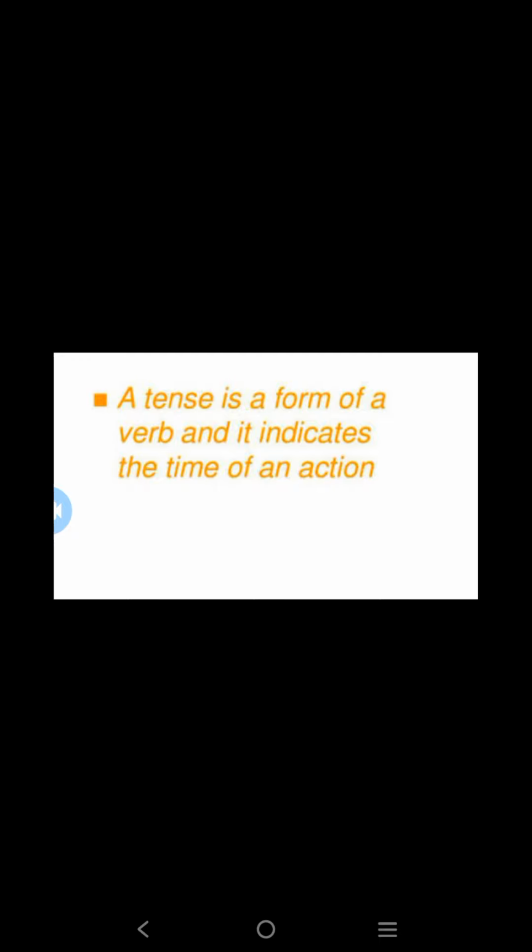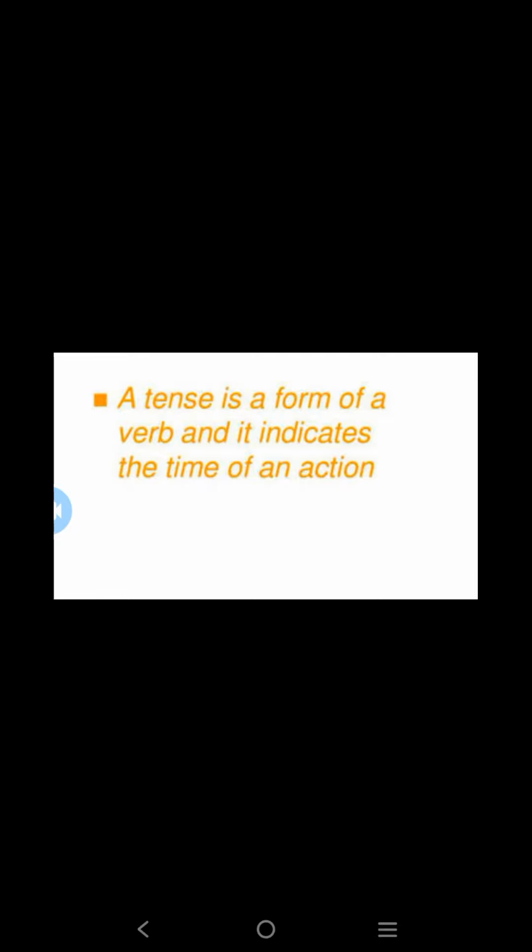I already told you that tense says the time of a narrated event. It expresses the time. A tense is a form of a verb and it indicates the time of an action. So, have you got what a tense is? A tense says the time of a narrated event.